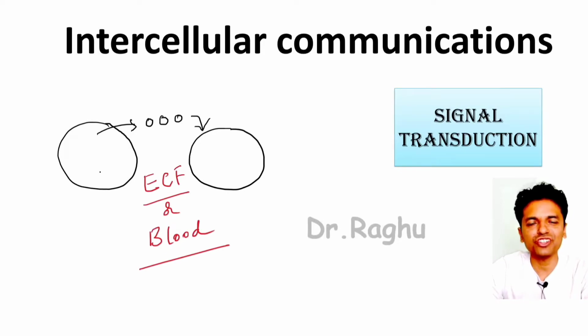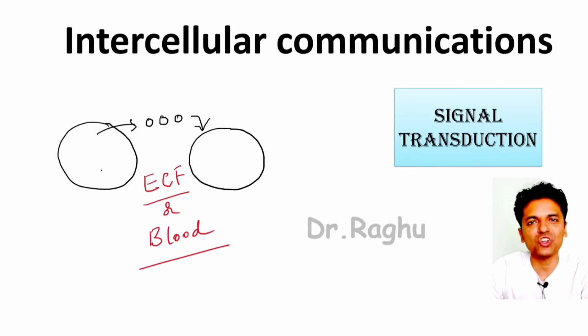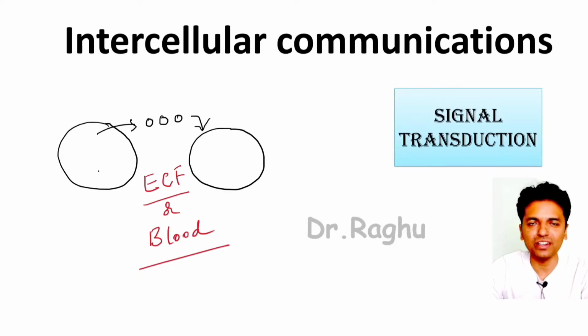In this video, we are going to discuss a complex topic, but I have made it very easy for you guys, and that is called intercellular communications, or it is also called signal transduction. Now, first of all, what do we understand by the word signal transduction or intercellular communications? It is nothing but one cell communicating with another cell. Now, how is it that one cell is going to communicate with another cell?